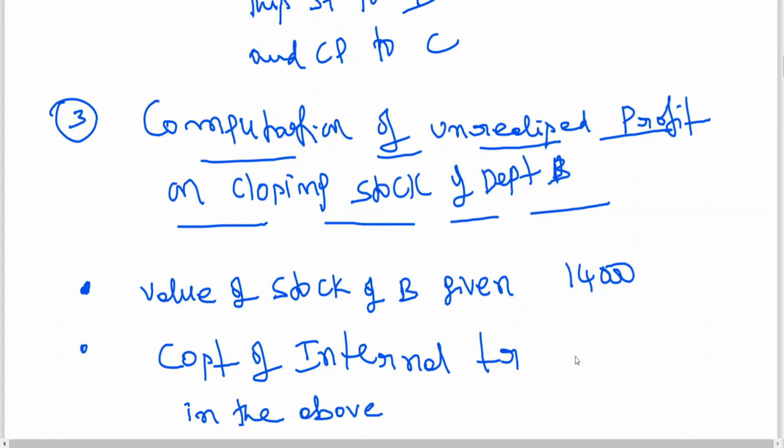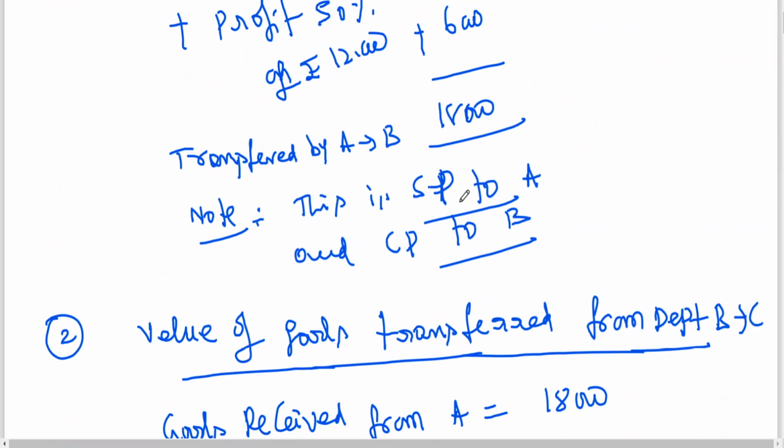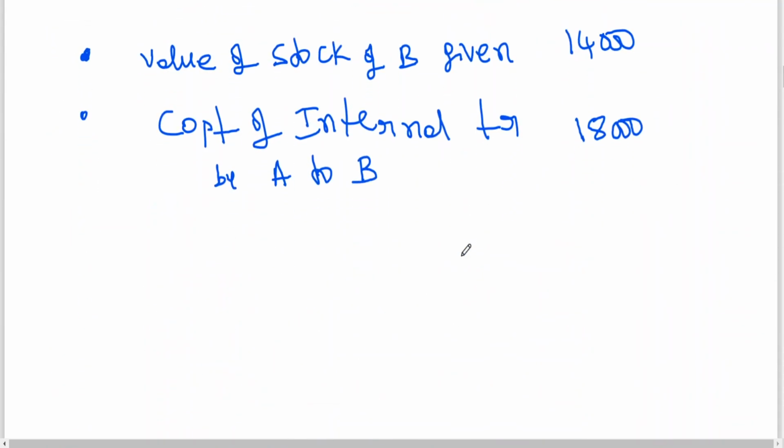Cost of internal transfer in the above means that whatever the closing stock is out of the cost of internal transfer, by A to B. Because we have seen what is the goods transferred by A to B? 18,000.